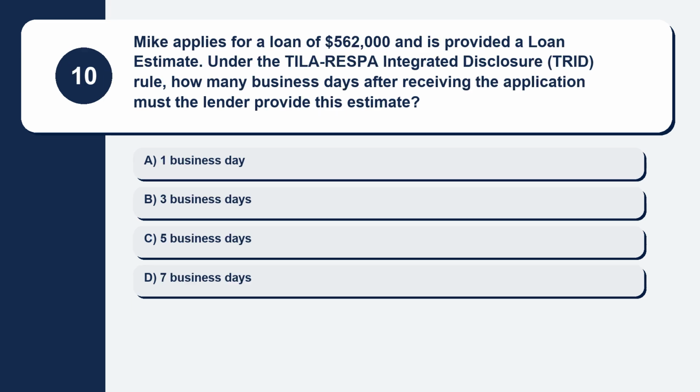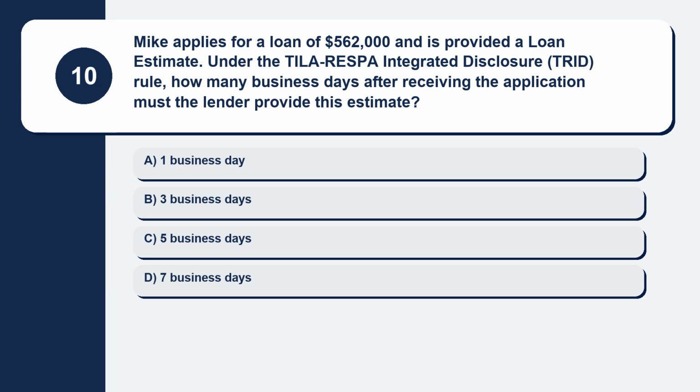Question 10. Mike applies for a loan of $562,000 and is provided a loan estimate. Under the TILA-RESPA Integrated Disclosure (TRID) rule, how many business days after receiving the application must the lender provide this estimate? Here are your options.